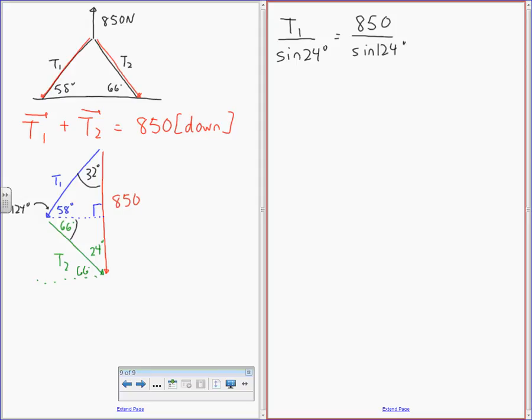Does that look correct? Anyone else? I think that's right. Okay, calculator time. I'm going to click on Ben since your calculator is open there. Ben is going to type into his calculator for us. When I say Ben, I mean everyone, but I'm going to actually call on Ben. 850 times sine 24 all over sine 124. 417.2.